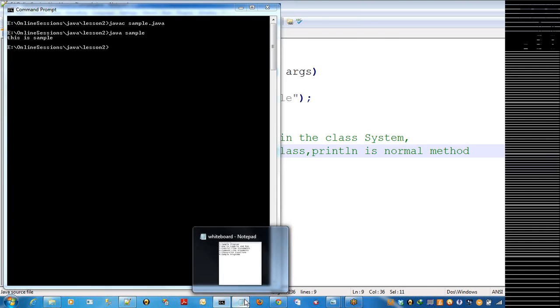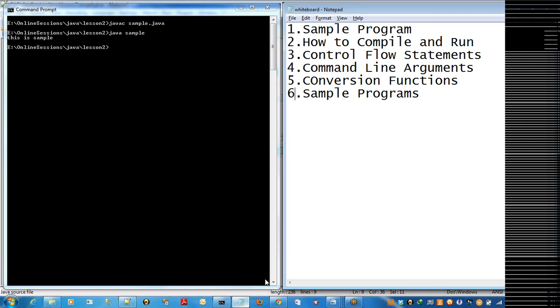And come to this one. And what are the control flow statements? As I have already discussed, the selection and iteration processes, you can call them control flow statements. How can I categorize these control flow statements? Basically three types.